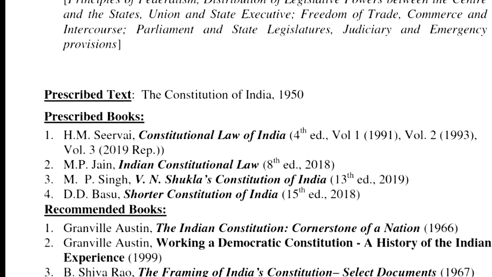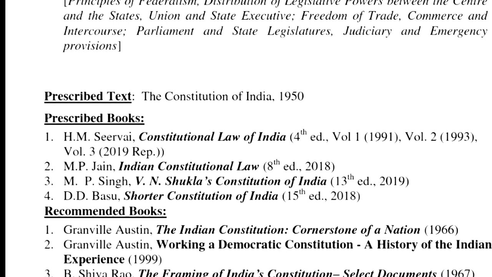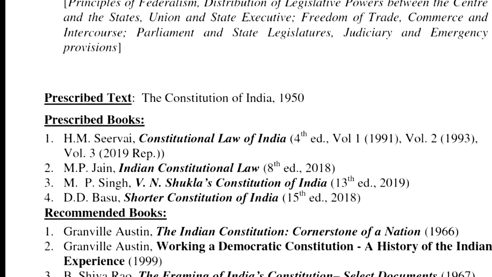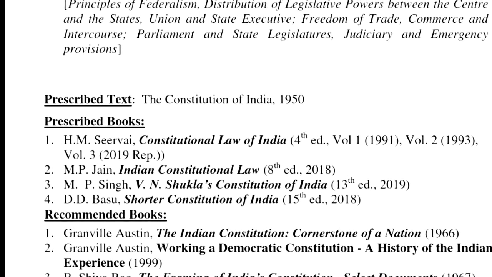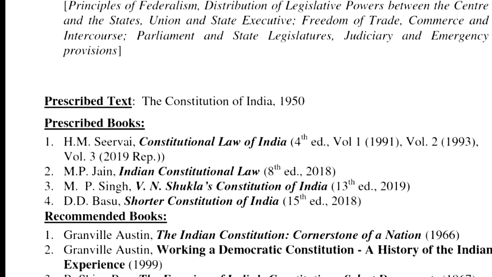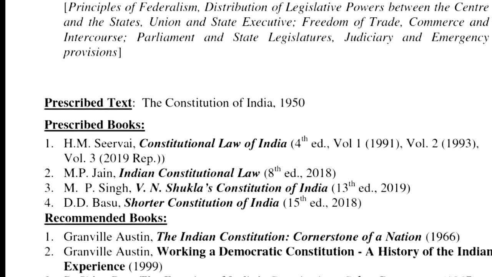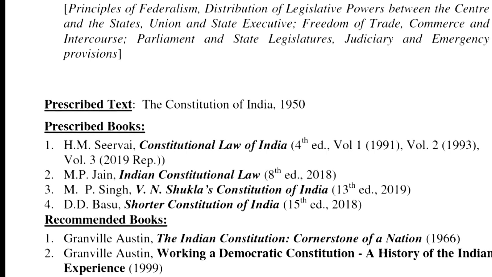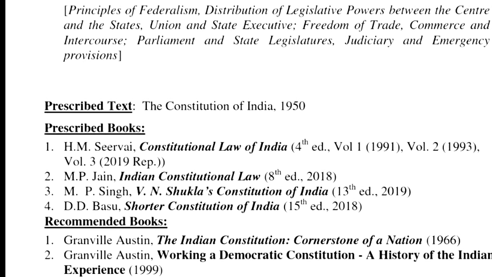There is a question. Which provisions authorize the Supreme Court to provide the basic structure? The power of judicial review, Sagar. You have the power of judicial review which has been conferred on the judiciary. Article 13 itself confers the power of judicial review. Article 32 confers the power of judicial review. So the power of judicial review allows the judiciary to come up with doctrines in order to review government and state action.